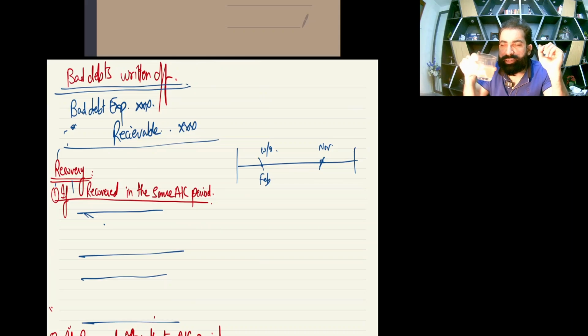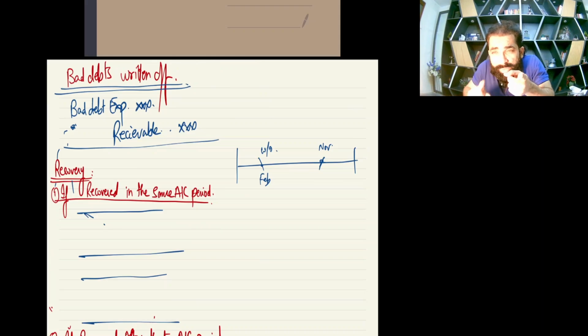Now the second thing is recovery. Now what is recovery? Bad debts recovered, or recovery, means you have written off a certain debtor a few days back, and now he's coming back with the cash. So once you have written off and now again the customer is coming back, this is called recovery. Okay, so there are two cases of recovery.